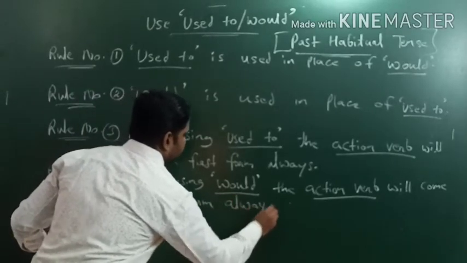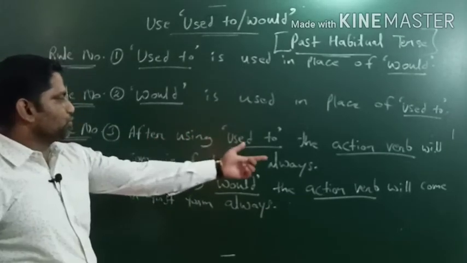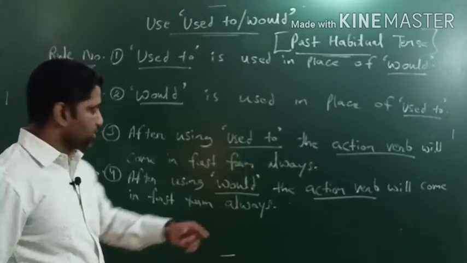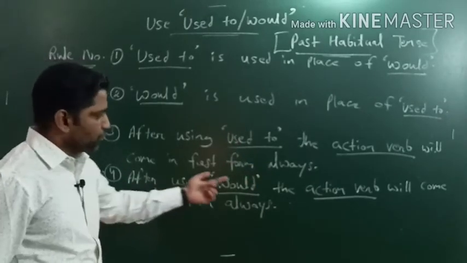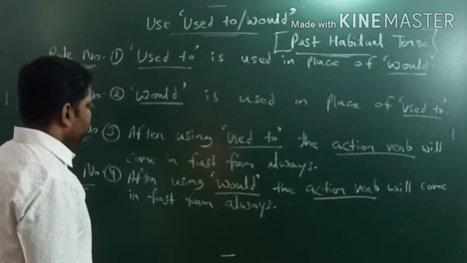Here also the same thing happens as we have seen for used to. After using used to, the action verb will come in first form always, and here after using would, the action verb will come in first form always.